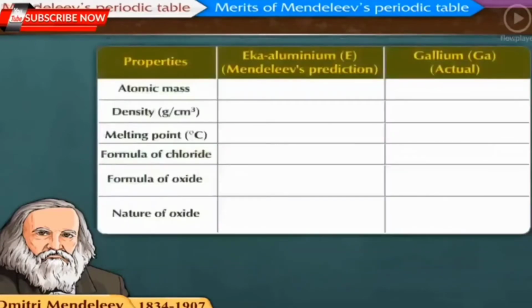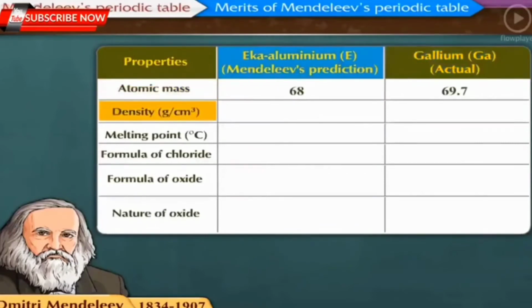Let us see the similarities between the element Eka-aluminium, that is E, and the element gallium, that is Ga, which was later discovered. The atomic mass of Eka-aluminium is approximately 68, and the actual atomic mass of gallium is 69.7.